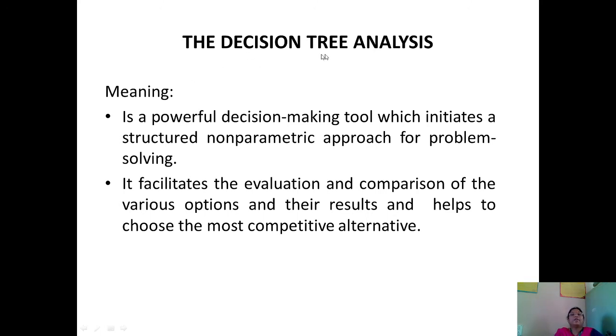Next method, the decision tree method or the decision tree analysis. Meaning, it is a powerful decision making tool which initiates a structured non-parametric approach for problem solving. It facilitates the evaluation and comparison of the various options and the results and helps to choose the most competitive alternative.